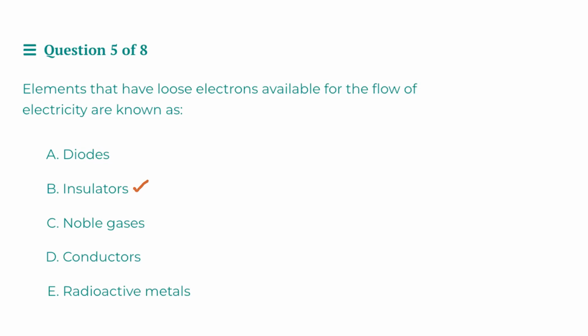Then we have insulators, and actually, insulators are essentially the opposite of what we're looking for. We're looking to see which of these, A through E, describes an element that has loose electrons available for the flow of electricity. So, in other words, materials where electricity can flow freely. So insulators, again, are essentially the opposite. These are materials that restrict or prevent or inhibit current flow. So for this reason, B, insulators, is also not correct.